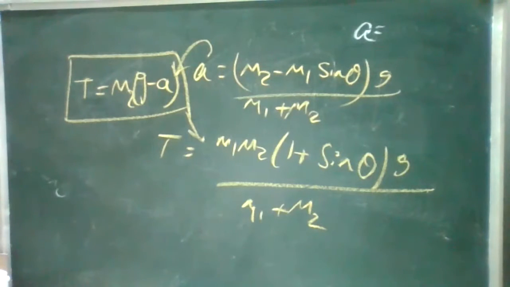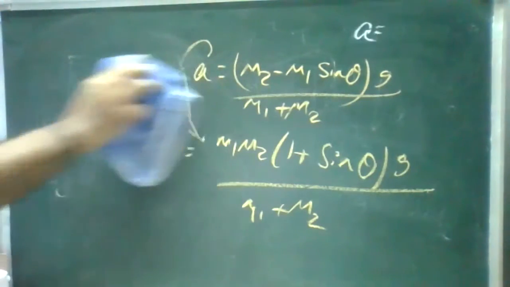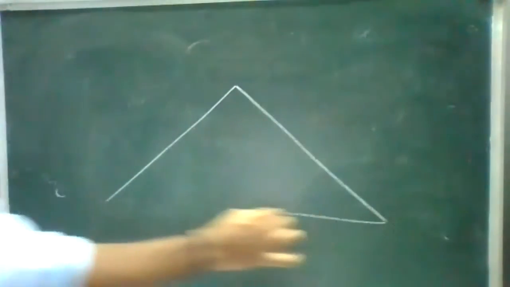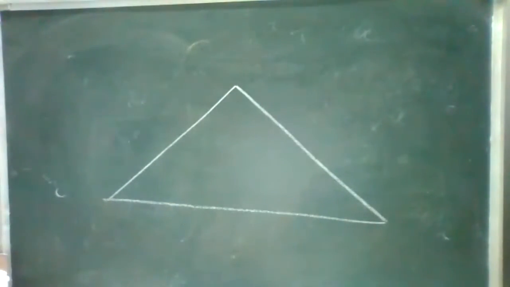Done? Okay. Next one, I'll give a similar type. Next one, you give me the relations, just the equations for the blocks. For the next condition, there are two inclined planes.